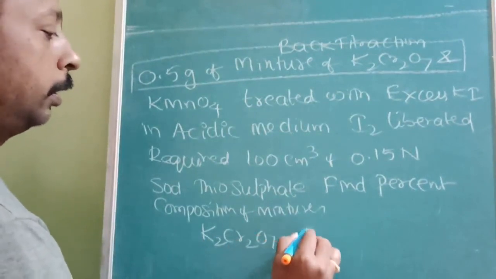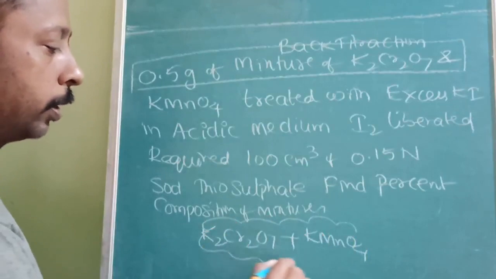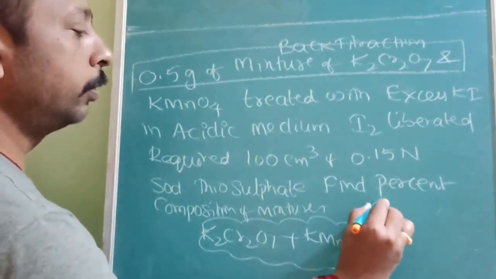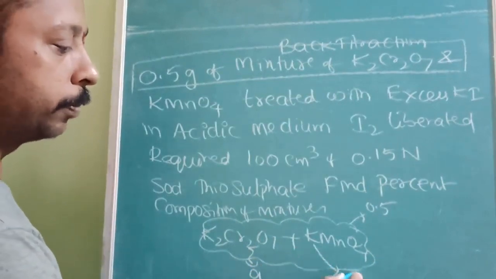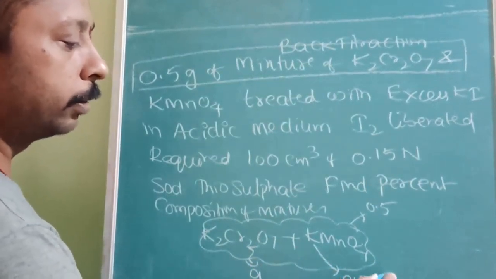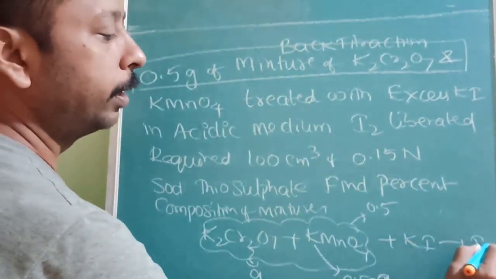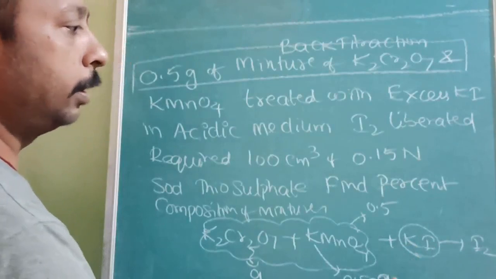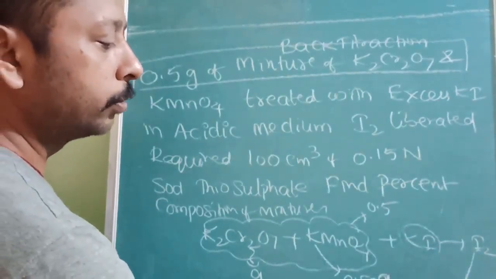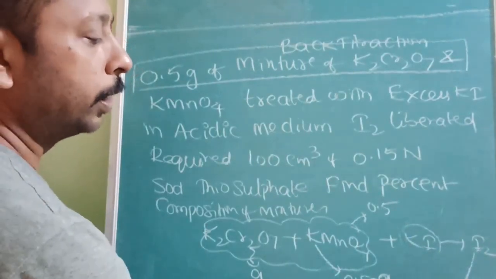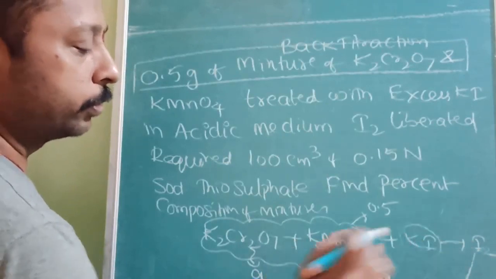K2Cr2O7 plus KMnO4. This total mixture mass is how much? Total mixture mass is equal to 0.5 gram. Let us take this as A, then this will be 0.5 minus A. Now these are treated with KI, so iodine is liberated, and the extra liberated iodine is treated with Na2S2O3. So that amount of iodine used will be directly proportional to this one.